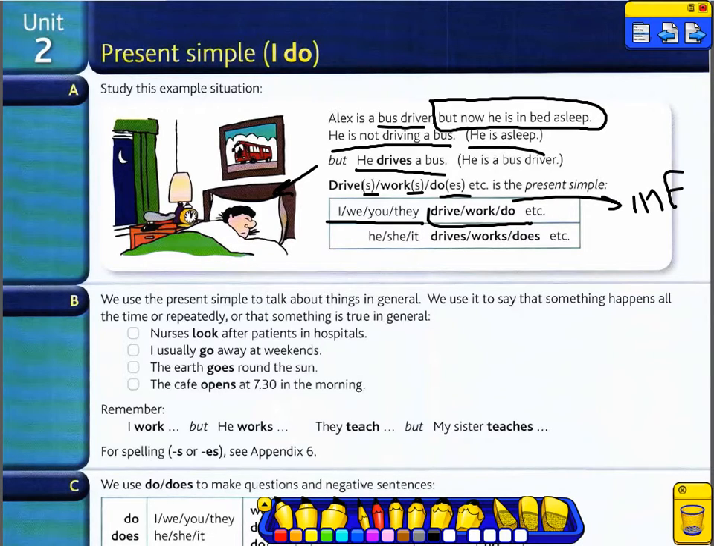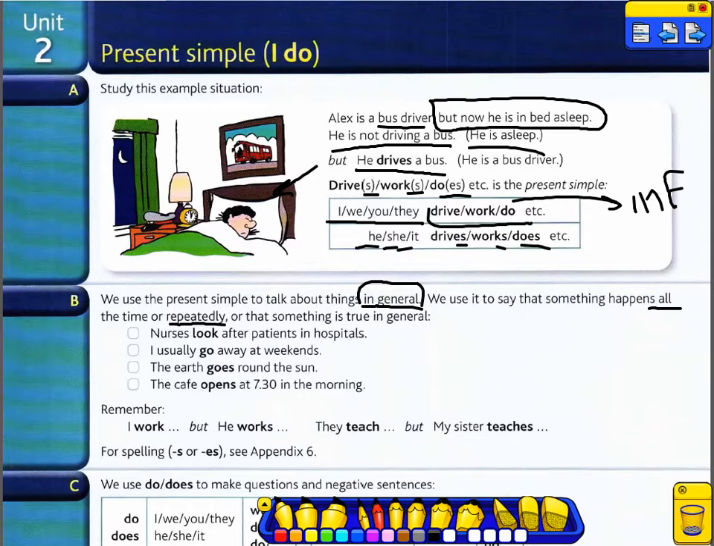And we use he, she, it. We put s, es, or ies to the verb. We use the present simple to talk about things in general. We're not talking about something that is happening at the moment. We talk about things in general. We use it to say that something happens all the time or repeatedly.